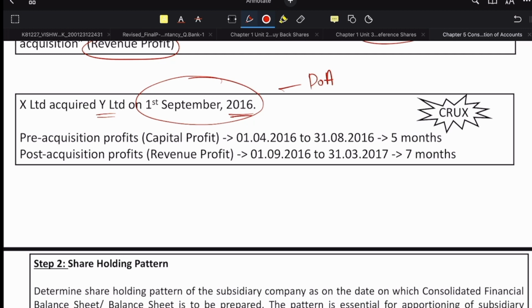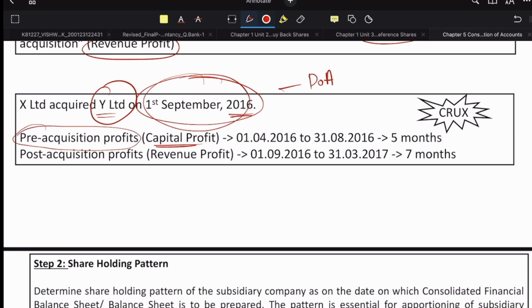So now whatever Y Limited has earned before this date, before the majority shares of Y Limited were acquired by X Limited, would be considered as capital profits. It would not be the profits which the company earns after the acquisition, but the profits which the company has earned before the acquisition. So that's why it is also known as pre-acquisition profits.